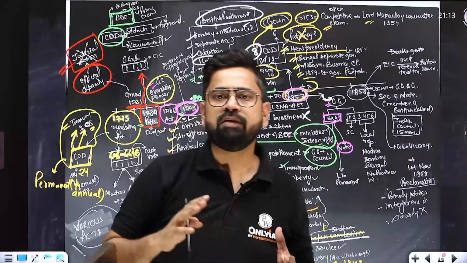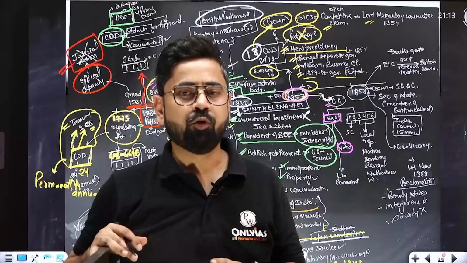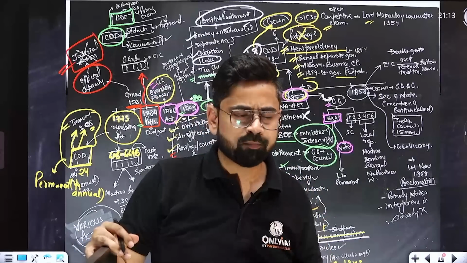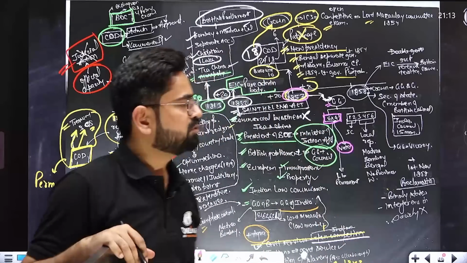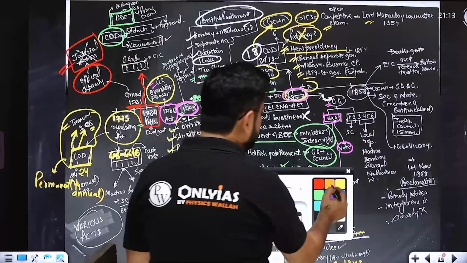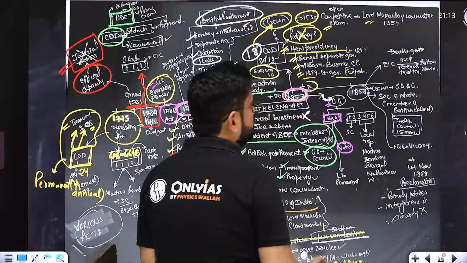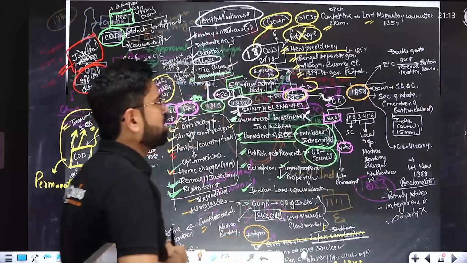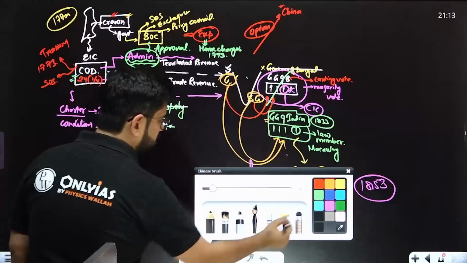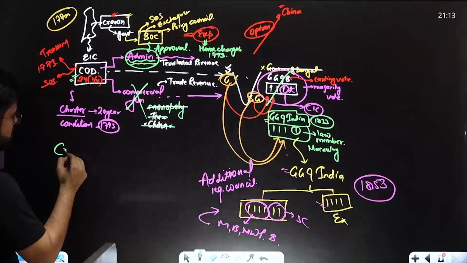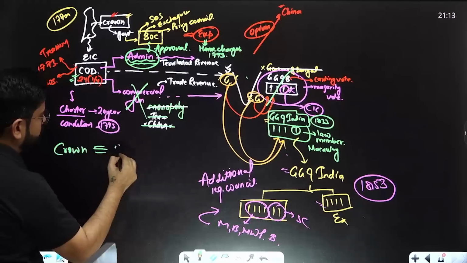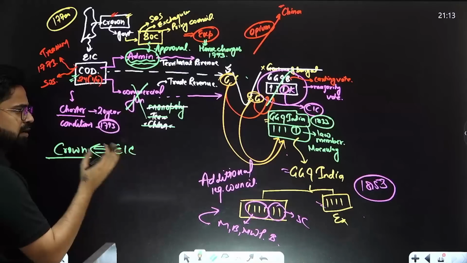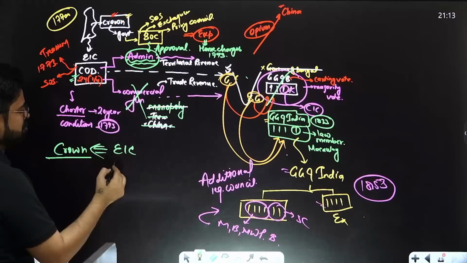Now you know that in 1857 there was a revolt. So after the revolt, Britain decided that it does not make sense to keep the East India Company on board. Let's expel the East India Company. So in 1858, there is a separate act, the Act for the Better Government of India. How will this better government happen? Everything which is with the East India Company will move to the Crown. So the Crown will take over everything, be it territory, revenue, or officers. Everything will move to the Crown.